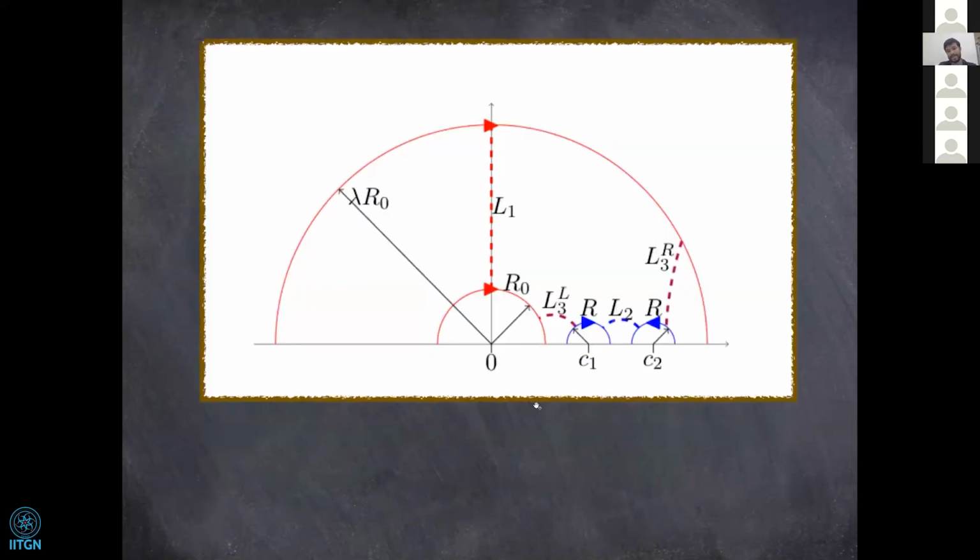So in this case, for example, L1 is one of my throat horizons, and it is perpendicular to both of these geodesics. Again, L3 is perpendicular to these two geodesics that I have removed. Similarly, all of these throat horizons are perpendicular to the points they are connecting.